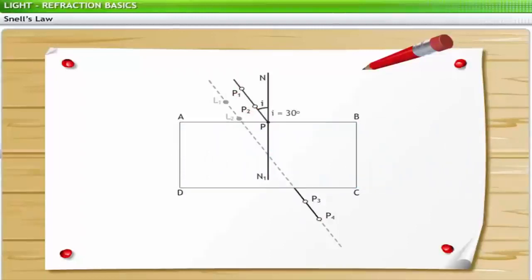We join P3 and P4 to meet CD at R. After joining PR, we measure the angle of incidence P1PN and the angle of refraction N1PR. Finally, by finding their sine values and applying it in the formula, we find mu is equal to sine I divided by sine R. If the experiment is repeated using different values of angles of incidence, the refractive index remains the same. Thus, this experiment verifies Snell's law.